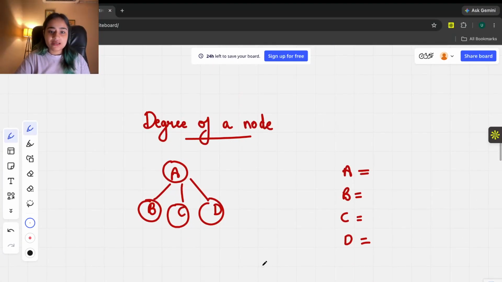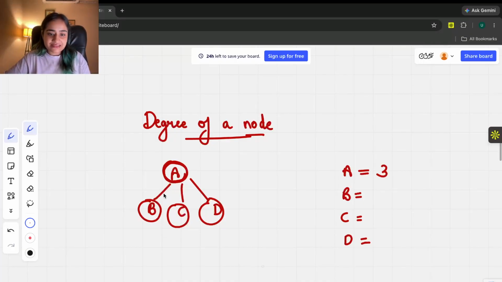Okay, the next thing is a degree of a node. Whenever we talk about a node, so this one is a node, B node, C node and D node. So a degree of the node means one node is connected to how many other nodes. That's going to be its degree. So A is connected to B, C and D. All the three other nodes, right? So the A has a degree of 3. Yes, you're right. B has a degree of, is B connected to C and D? It's not, right? The only node it is connected to is the A.